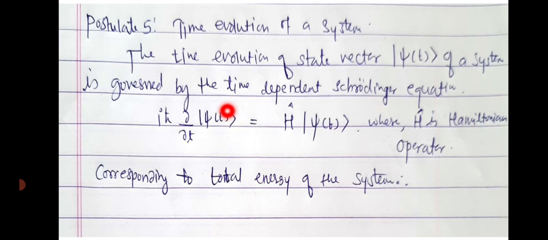So to know how that system behaves with respect to time, we have to solve Schrodinger's time dependent equation. Schrodinger's time dependent equation is i h cross dou by dou t of ket psi of t is H, which is the Hamiltonian, acting on psi of t, where H is the Hamiltonian operator. Now this corresponds to the total energy of the system.